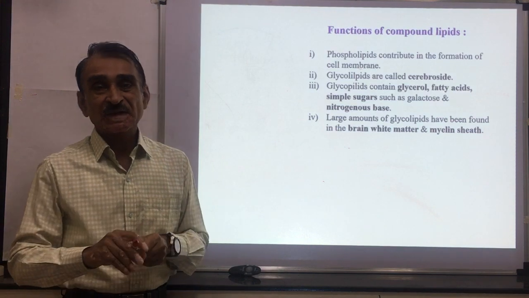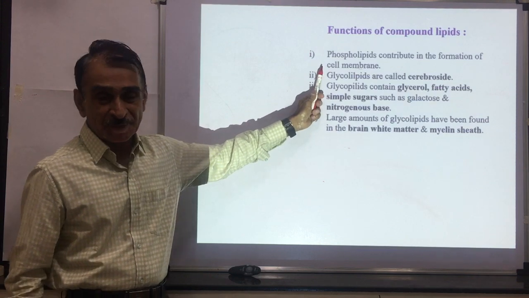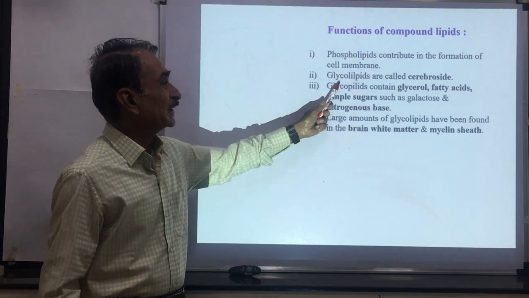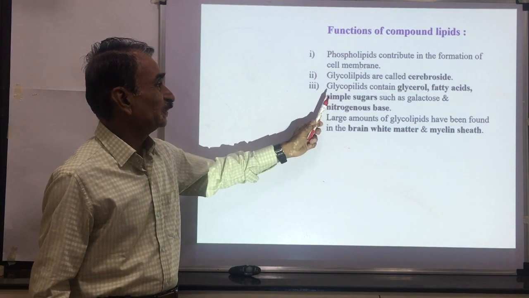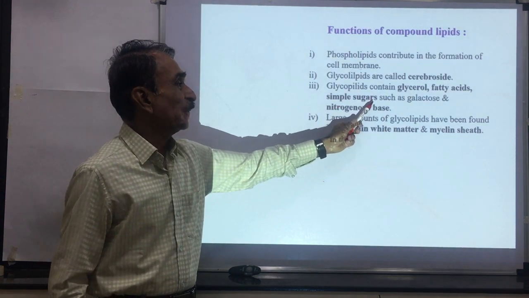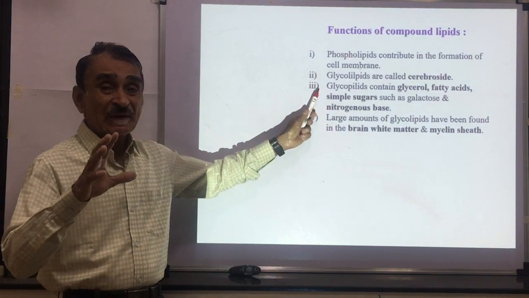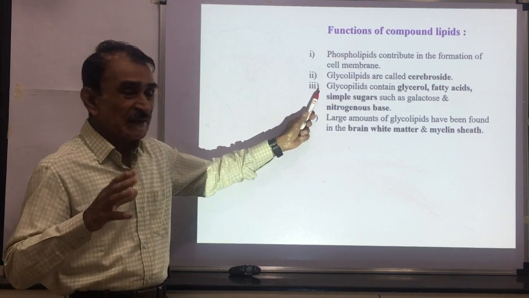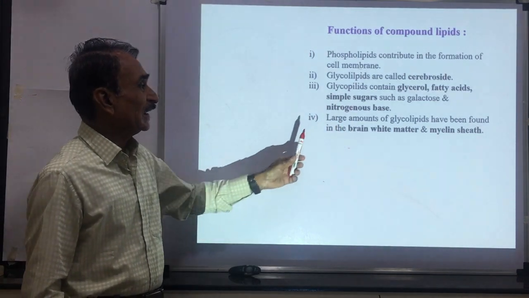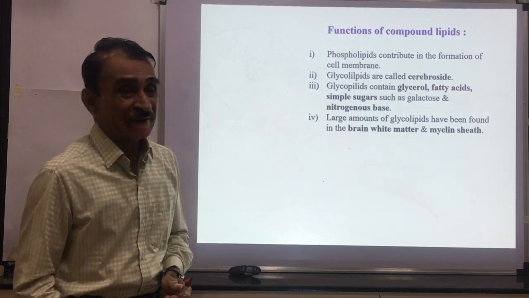Functions of compound lipids. What is the function of these compound lipids? Phospholipids contribute to the formation of the cell membrane. In the cell membrane or the plasma membrane, phospholipids are present. Glycolipids are also called cerebrosides. Glycolipids contain glycerol, fatty acids, and simple sugar, that is galactose, and a nitrogenous base. Glyco represents the carbohydrates. A large amount of glycolipids has been found in the brain white matter and myelin sheath.